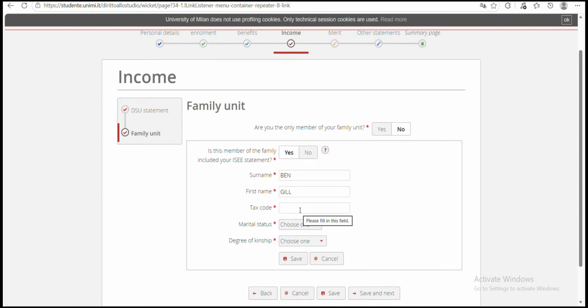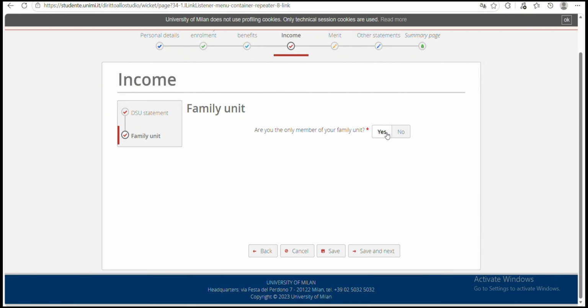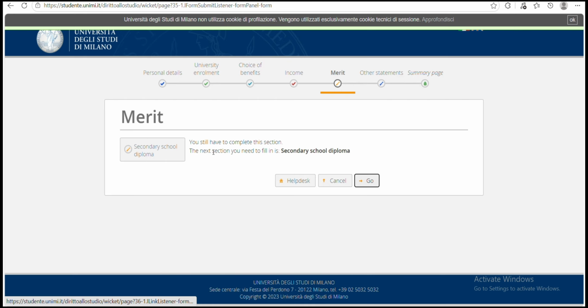So if you're using your parents for your ISEE statements, you definitely get a tax code for them. But for this application, I don't want to use any family members. So I'm clicking on yes, I'm the only family member. Then I'll click on save and next.